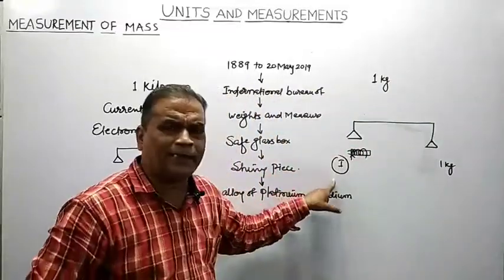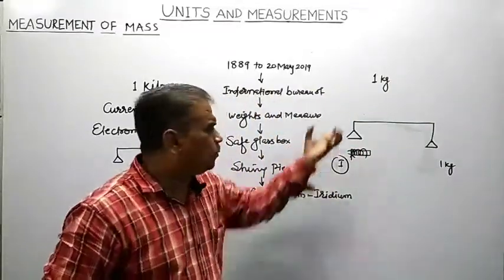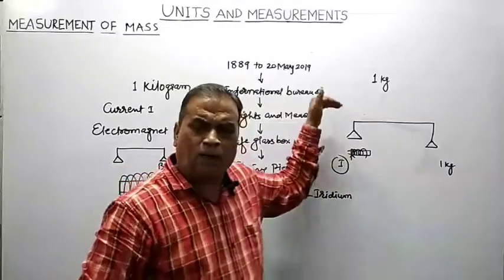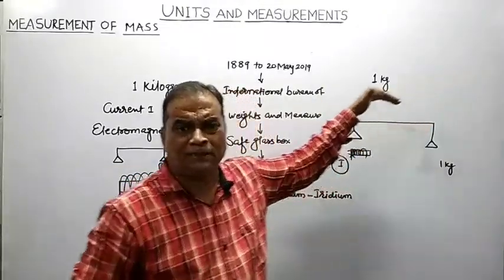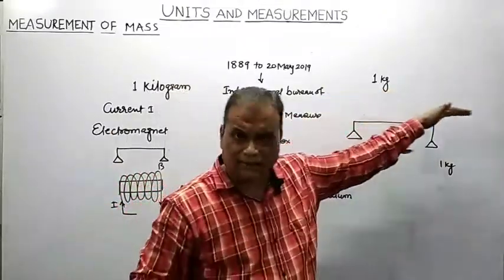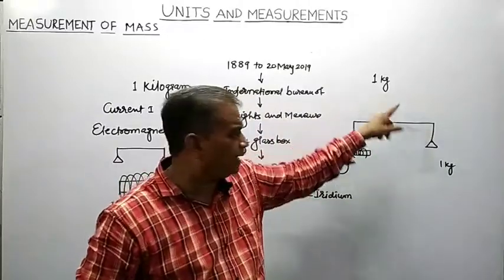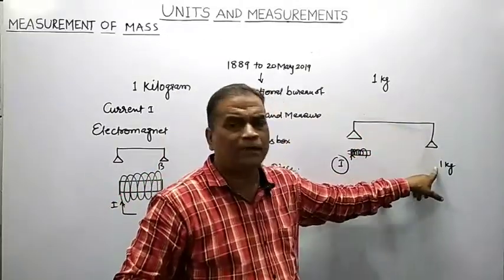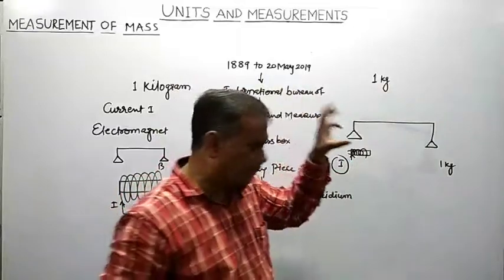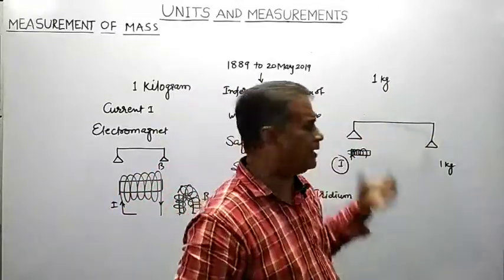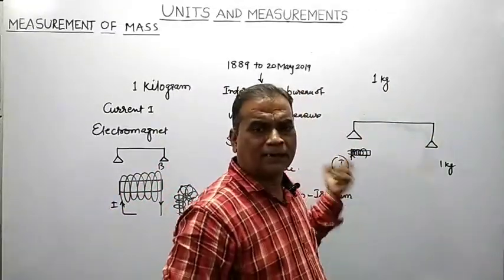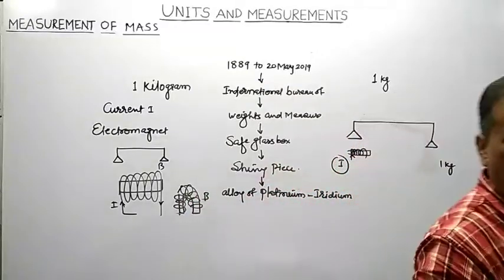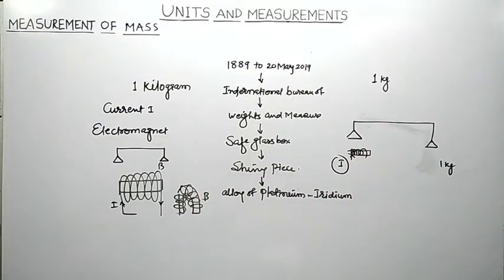Whatever amount of electric current is required to pull down one end of the extremely sensitive balance so as to balance the standard 1 kilogram mass fixed on the other end, that current is nothing but the amount of 1 kilogram of mass.